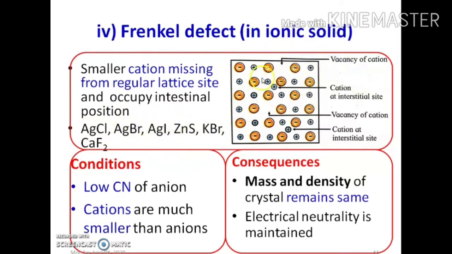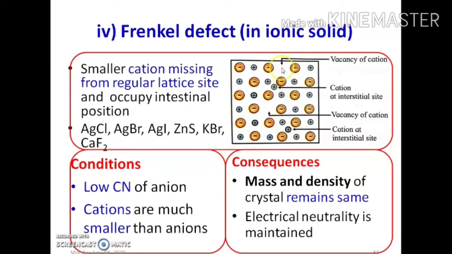Now look at this diagram: anion, cation, anion. Here the cation is missing, and the same cation occupies the interstitial position. Here also, these are the anions and here there should be a cation, but the cation is missing from here and occupies this interstitial position. So in Frenkel defect, cations are missing from their original site and occupy the interstitial position.